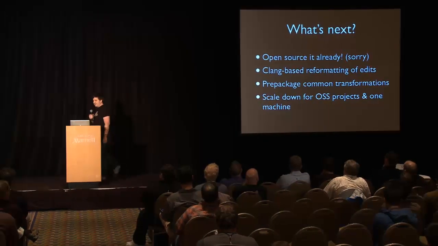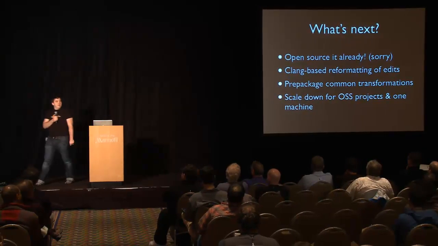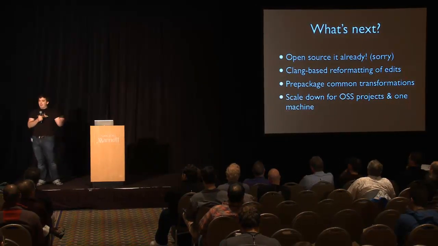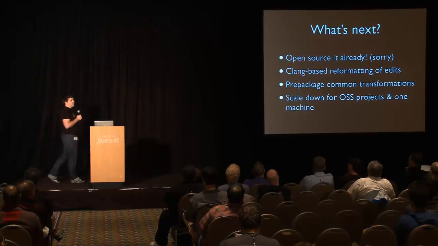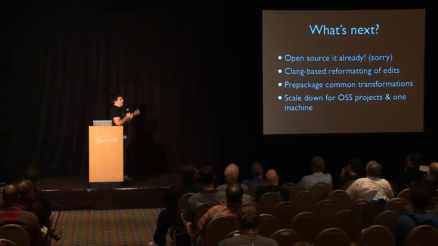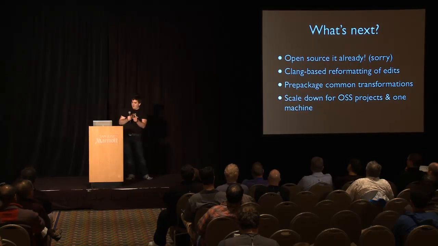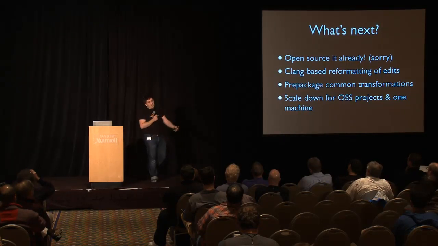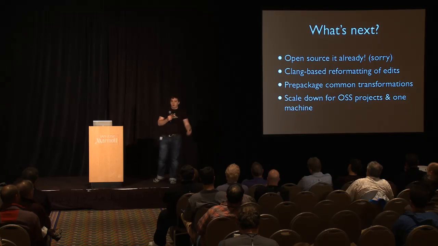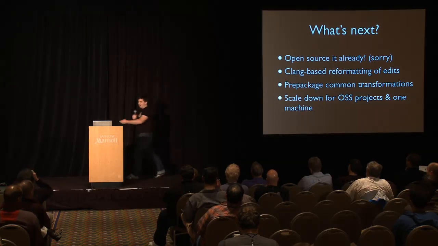So what's next? Google's crazy, right? And so our code base is enormous, and that's true, but there are a lot of other code bases that can benefit from the same tooling process without necessarily the number of computers involved. And so we really want to scale this whole thing down to make it reasonable to run over small open source projects, and by small I actually mean the size of LLVM and Clang, not small as in like bzip.